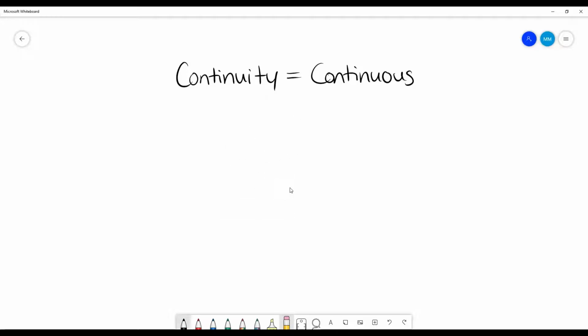But say I have a function like this, and I've got that little gap there. And remember that a hole like this means that there is no value there. The function does not have value. It's undefined. So in that case, at this point x, the function is discontinuous. We call that a discontinuity. This particular discontinuity might be considered a hole, which I'll get a little bit more into. But even though it has a limit and it approaches from this point, because there is no value here, we call it not continuous. It is discontinuous.